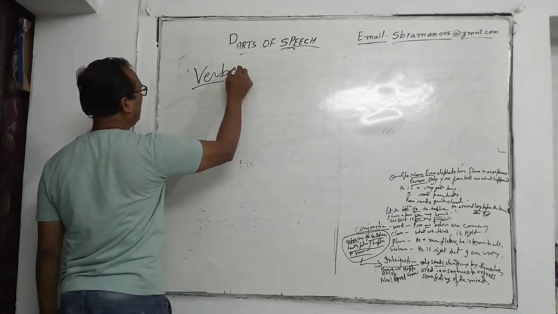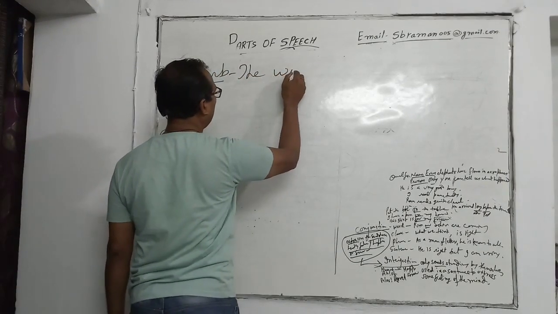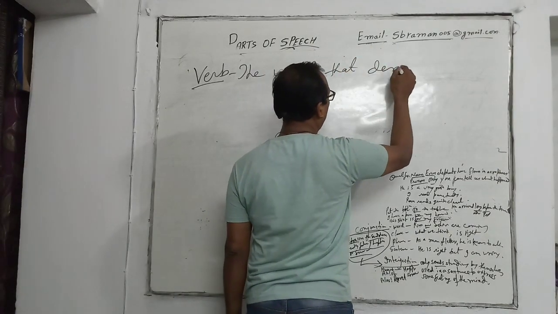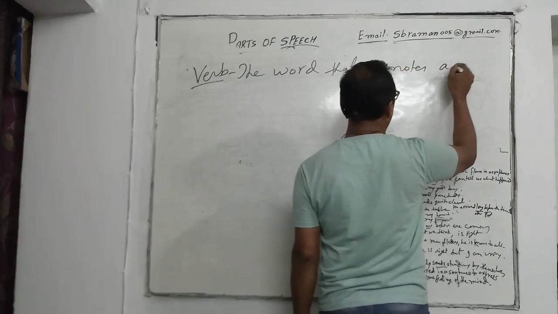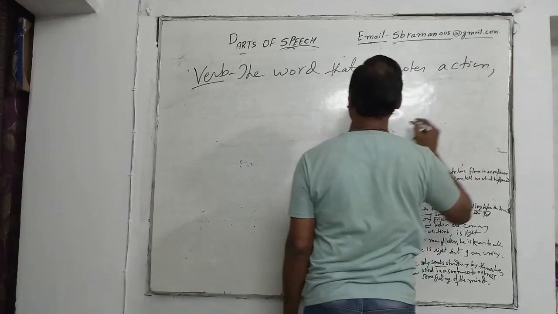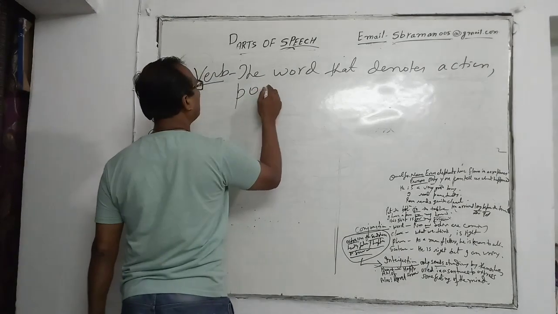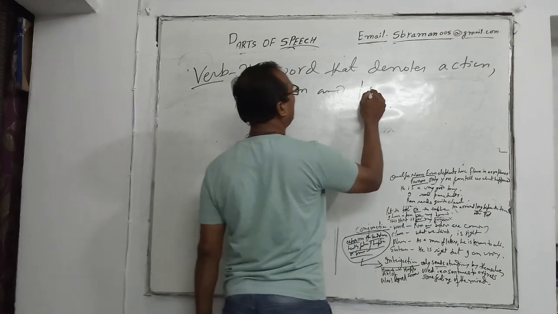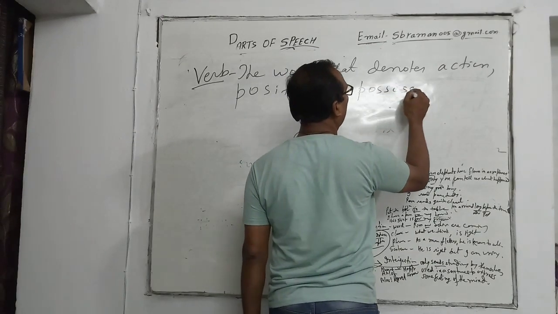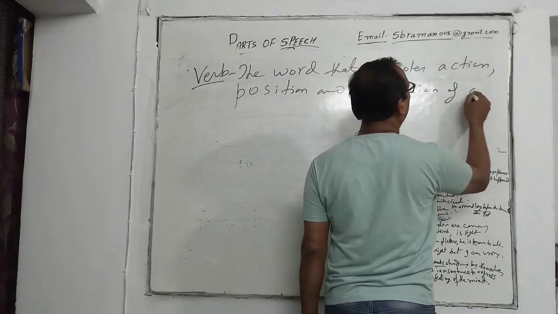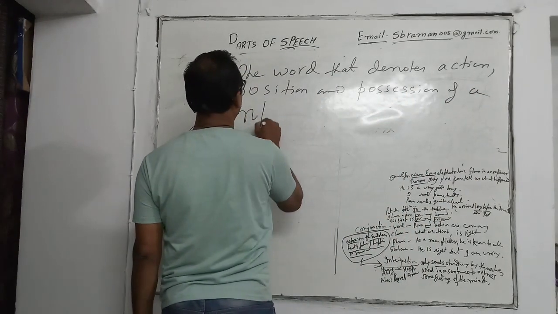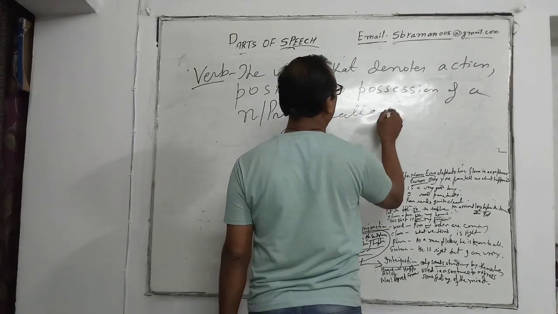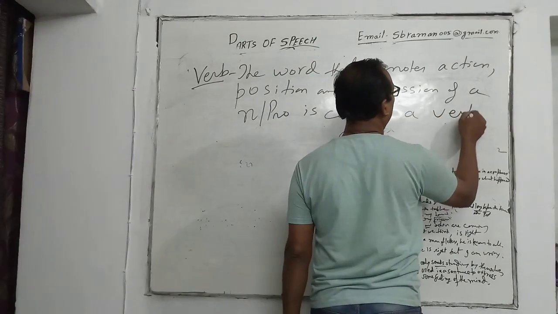Verb: the word that denotes action, position and possession of a noun or pronoun is called a verb.